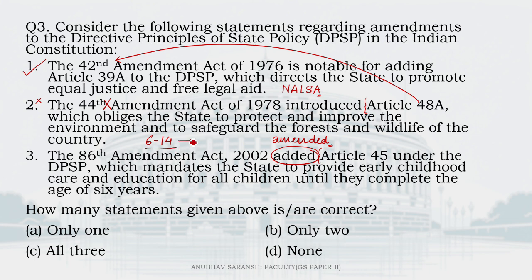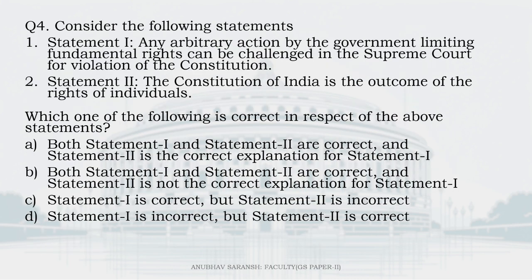Why? Because we already had an Article 45 which said that the state should endeavor to provide education to all the kids between 6 to 14 years. This was made into a fundamental right, 21A, and modification was made to Article 45. The subject matter, the content was changed. It was not added. So 3 is also wrong, and hence how many statements are correct? Only one statement is correct. Moving on to question number 4.